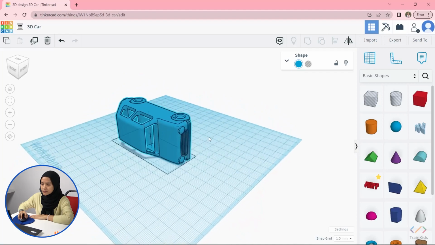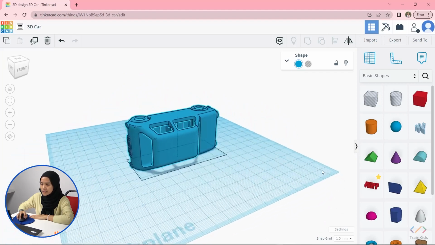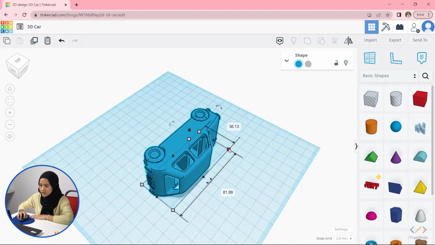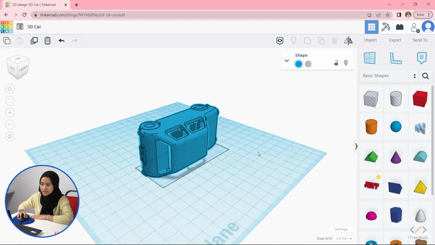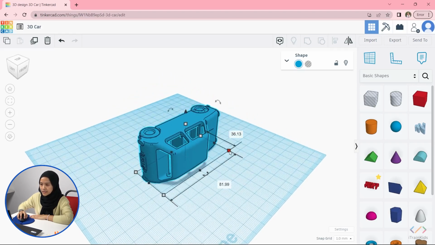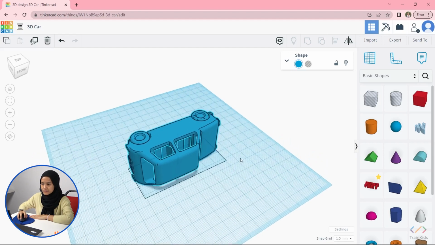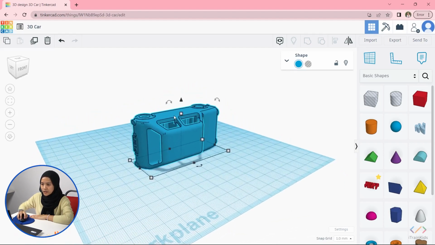So here you can adjust the length of your model and the width of your model into your desired value, which is here. Mine is 36.13 and 81.99. These measurements are in millimeter. You can also adjust the height of your model. Like mine is 38.00 millimeter.